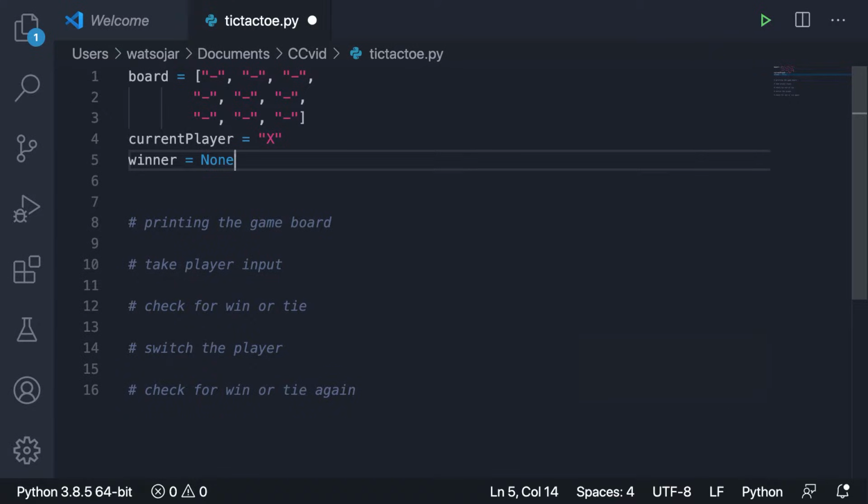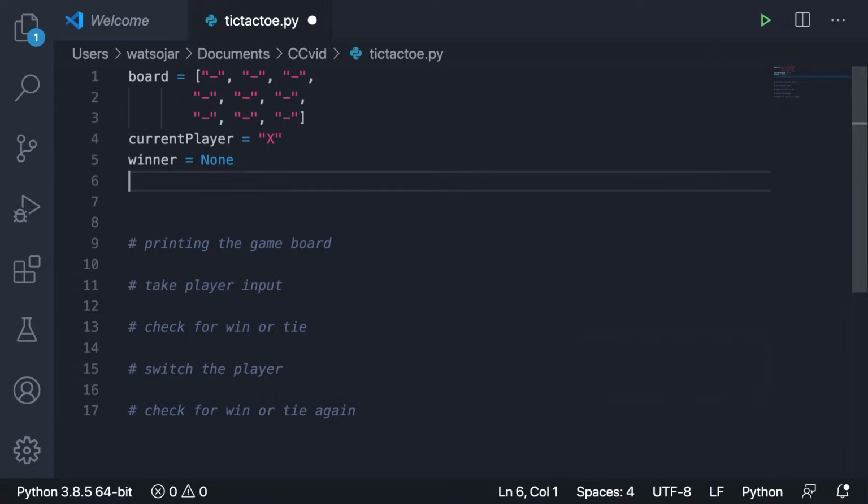Once we start making that game loop, we can tell the computer that when the winner equals X or O, or if it's a tie, to break out of that loop. And this loop is going to be controlled by our last global variable, the game running variable, which we're going to set equal to true to start it off.